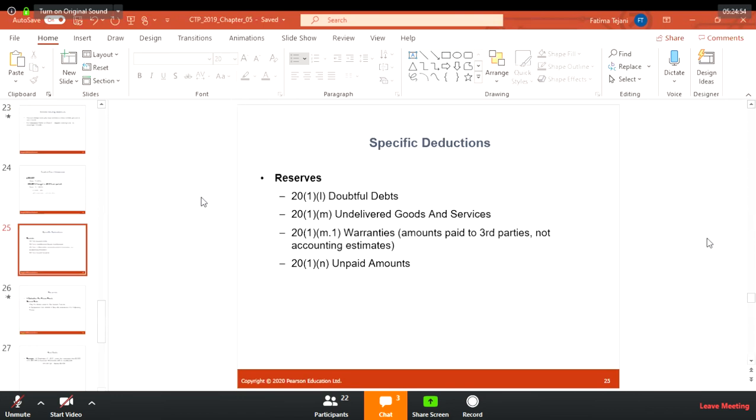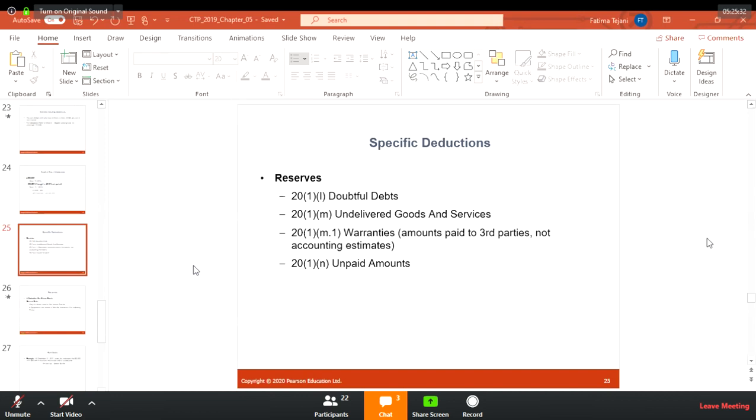However, there are certain reserves you are allowed to create and deduct from your business when you are using the accrual method. The reason is that you're not sure you will be able to collect the money in future, so you create that reserve to be at a safer point. Reserves are created for doubtful debts, undelivered goods and services, warranties, amounts paid to third parties, not accounting estimates, and unpaid amounts.